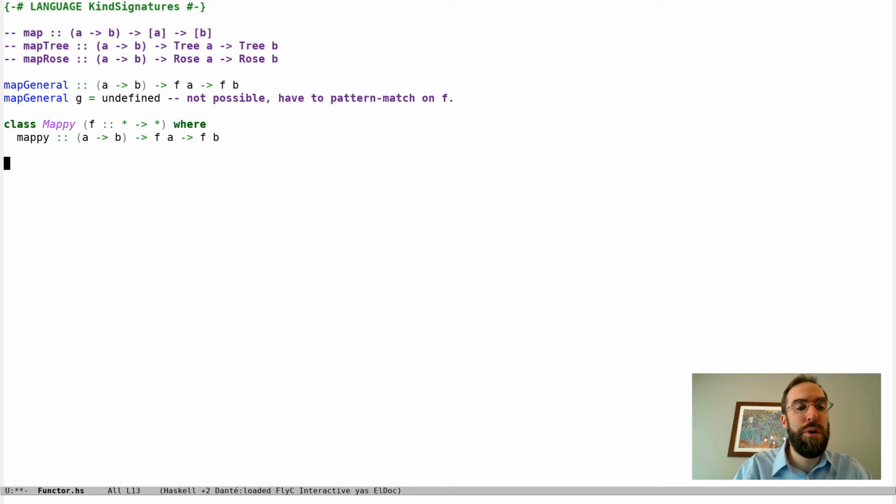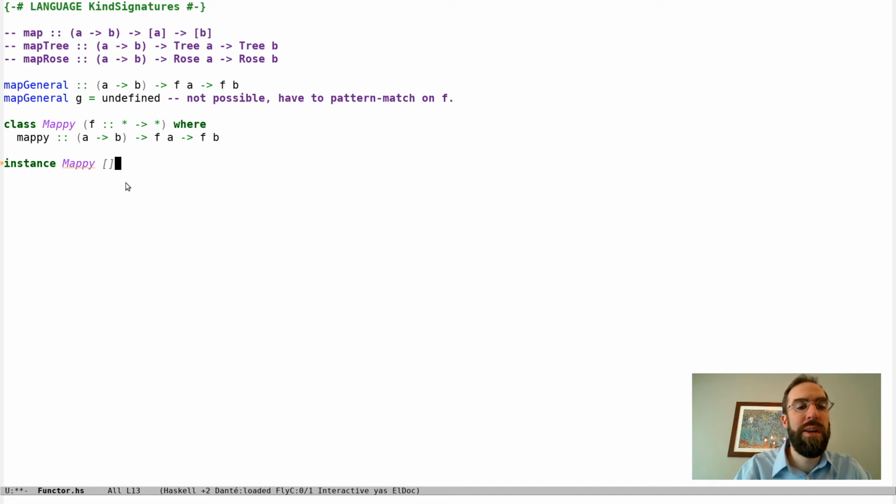Okay, so we can make a couple examples of this. For example, if I say instance Mappy, let's do it for lists. The thing I have to write here is the f, which in this case is the list type constructor.